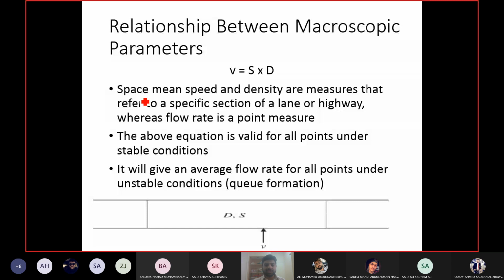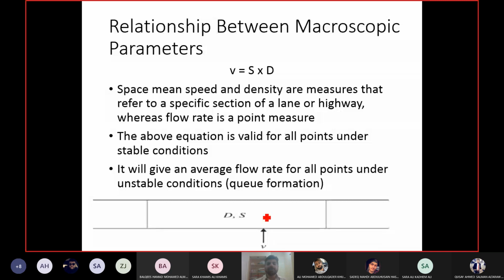Now, if you tell me I measured speed and density over this segment, for example, this is my segment between these two lines. So I measured density for the whole segment and I measured the speed for the whole segment as well, using the travel time of the whole segment. And I multiplied them and I gave you the value of flow. Then your question will be, on which point of this segment can I observe this flow? You gave me a value of V, let's say 1800. On which point should I stand to count 1800 cars passing me? Because I have to select a point, right?